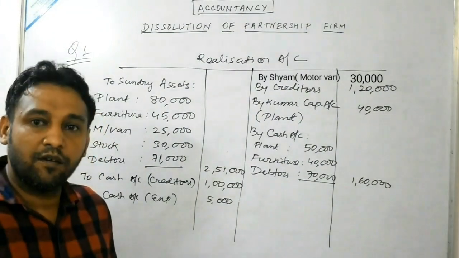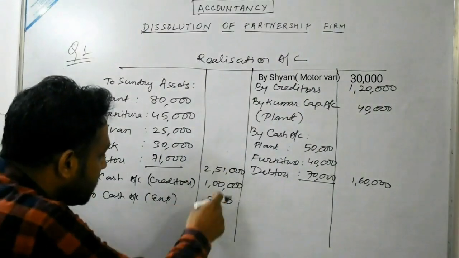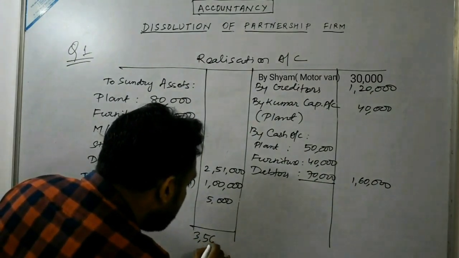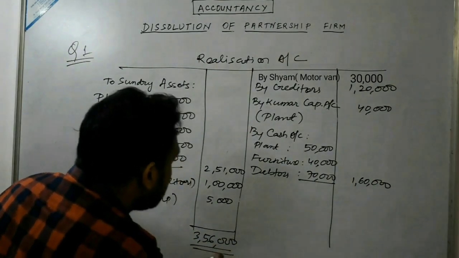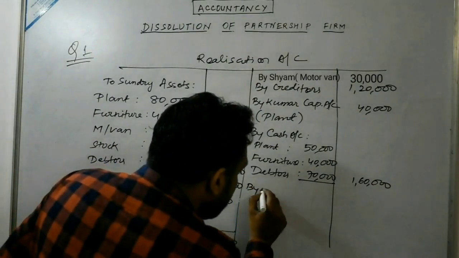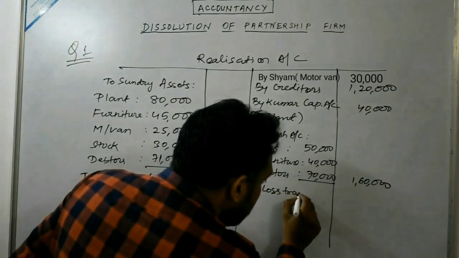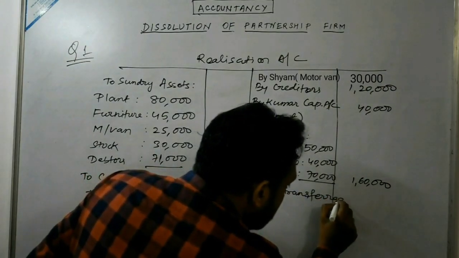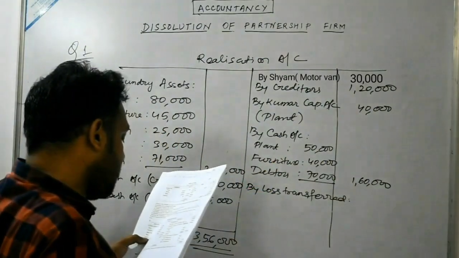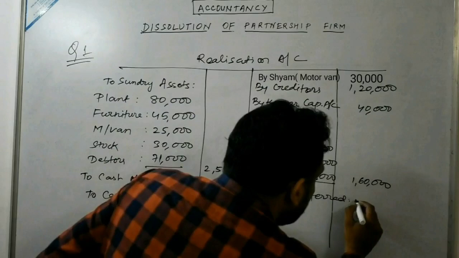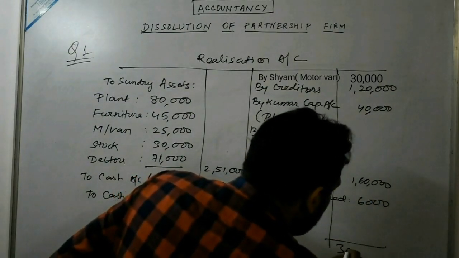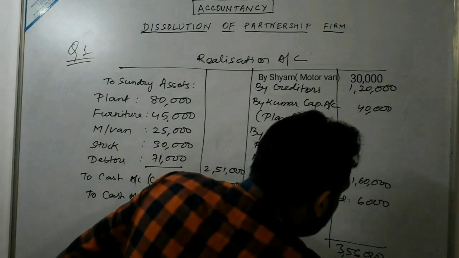Now we have to calculate the profit or loss on realization. So we get the totals here. The total would be 3,56,000. Okay, as I have said, when the debit side is more, we will get the loss. So we have to calculate the loss, that is, by loss transferred. This would be 3,56,000 minus the total of your credit side, and we get the difference figure. The loss would be 6,000, transferred to partners' capital account.